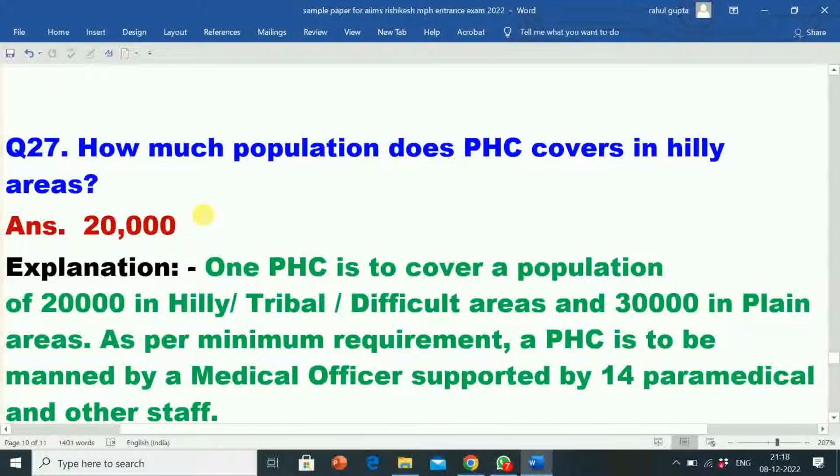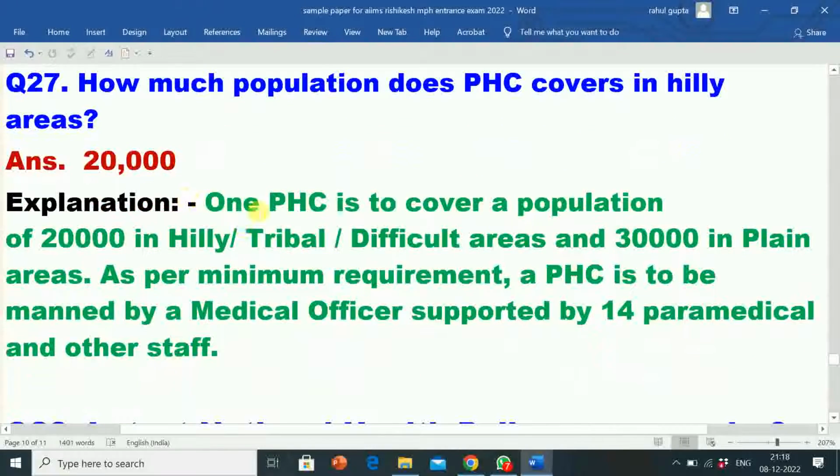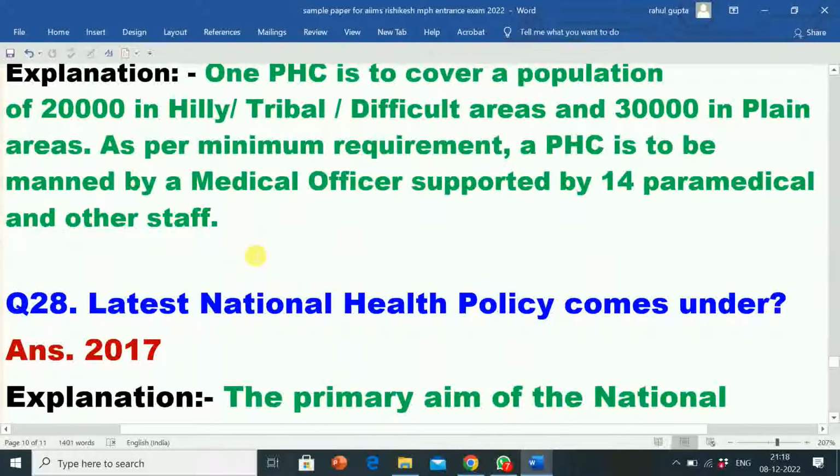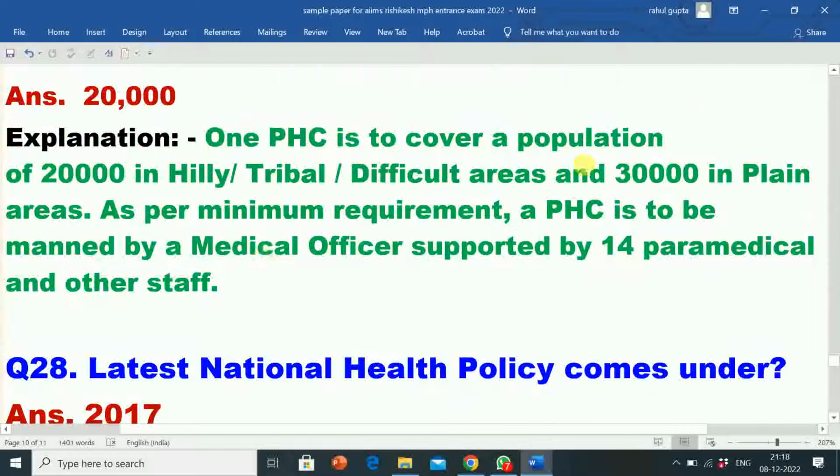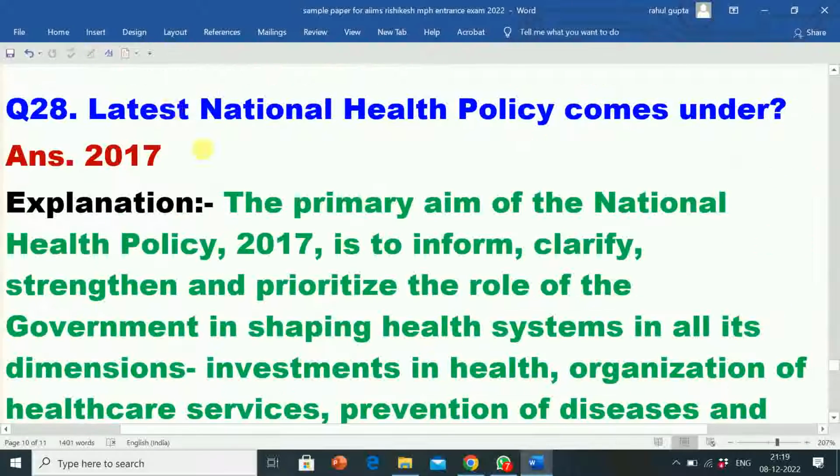Next question is, how much population does PHC cover in hilly areas? Its answer is 20,000. One PHC is to cover a population of 20,000 in hilly or tribal or difficult areas and 30,000 in plain areas. As per minimum requirement, a PHC is to be manned by a medical officer supported by 14 paramedical and other staff.